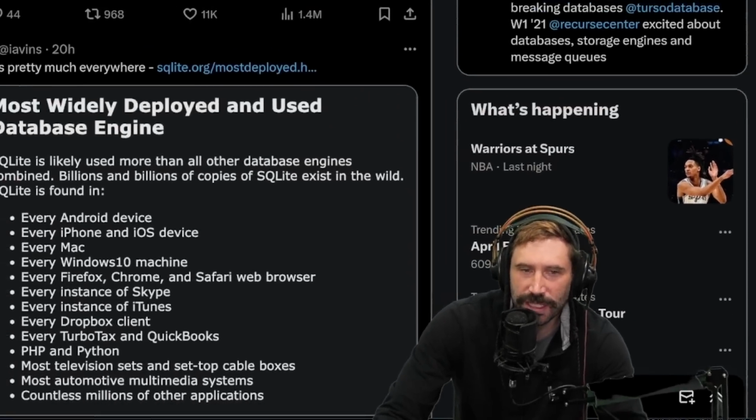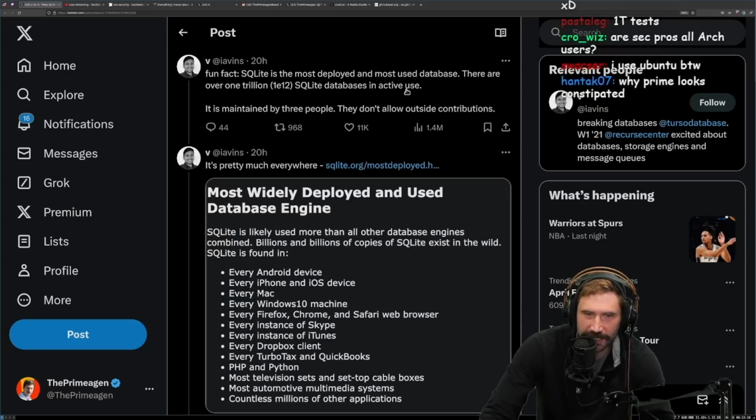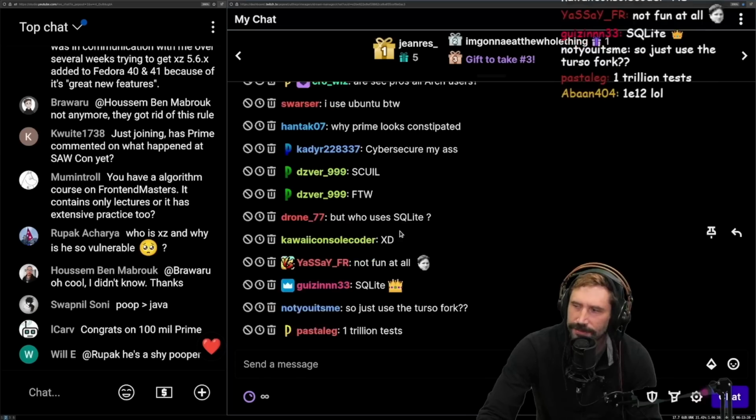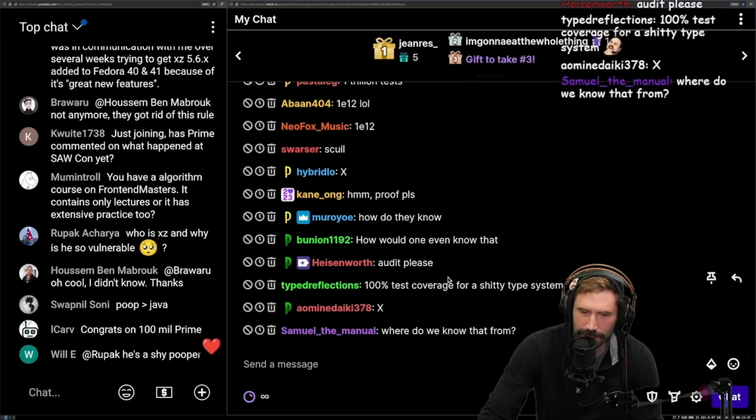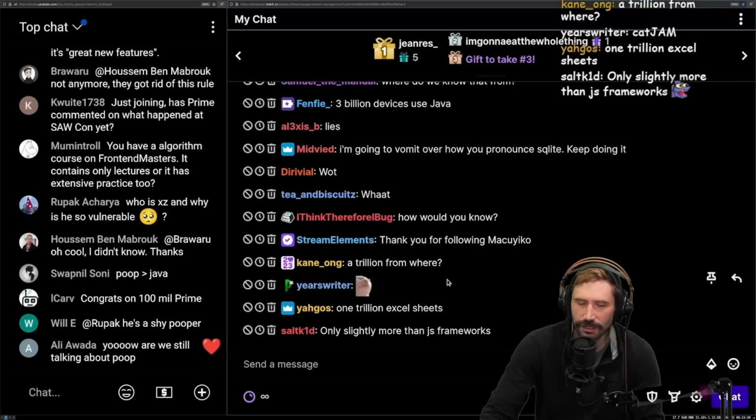Fun fact, Sqlite is the most deployed and most used database. There are over 1 trillion Sqlite databases in active use. How do you have a trillion? How do you have a trillion databases? What are you putting in there? What the hell are you putting in there?